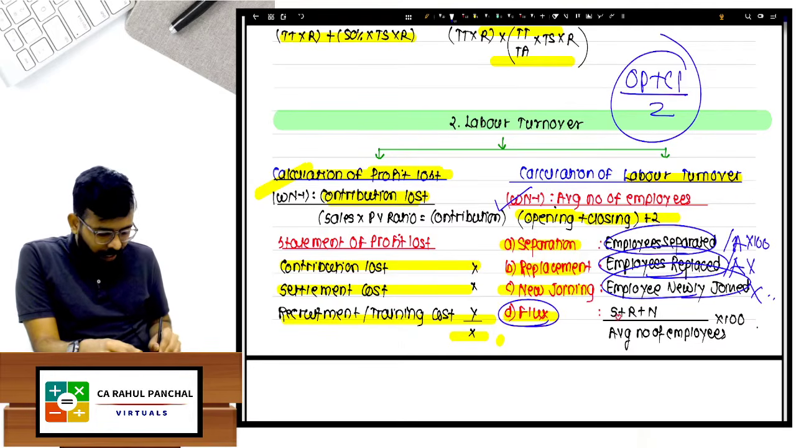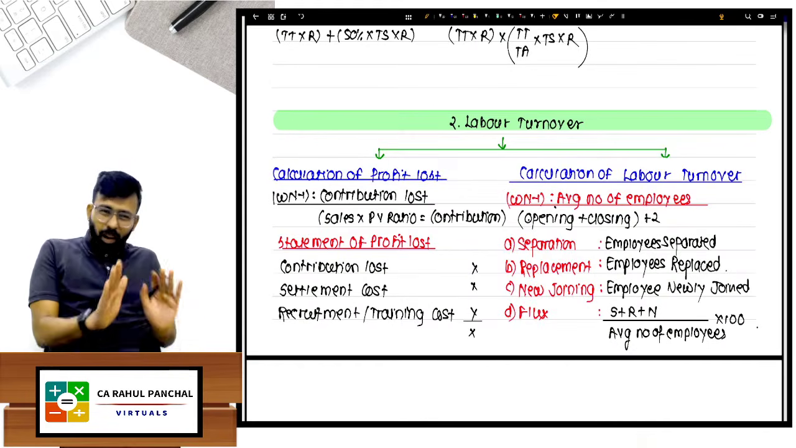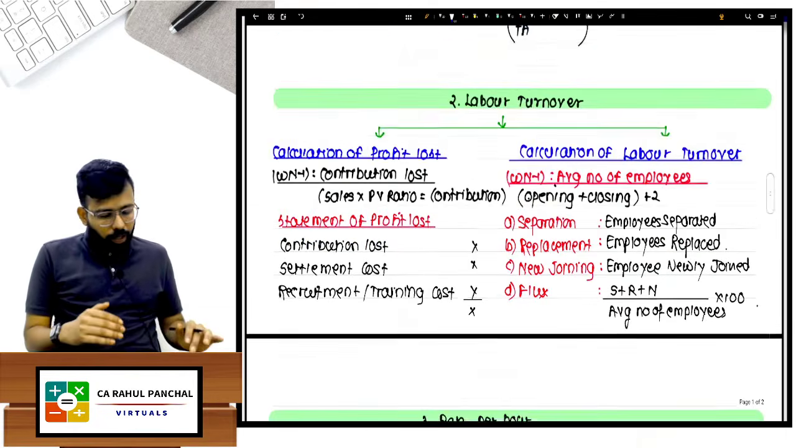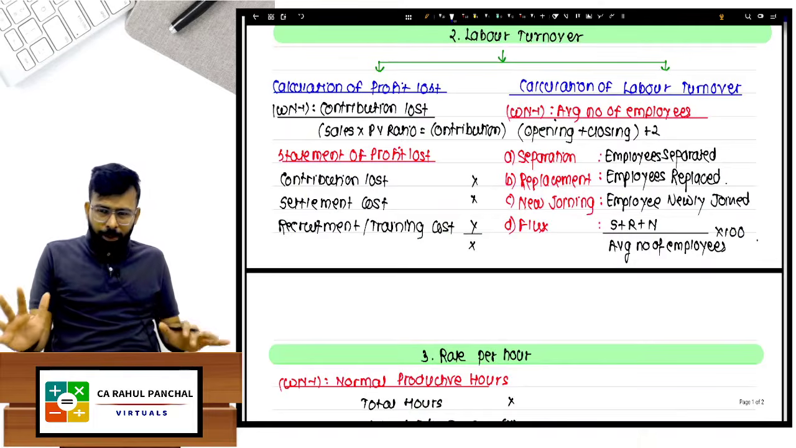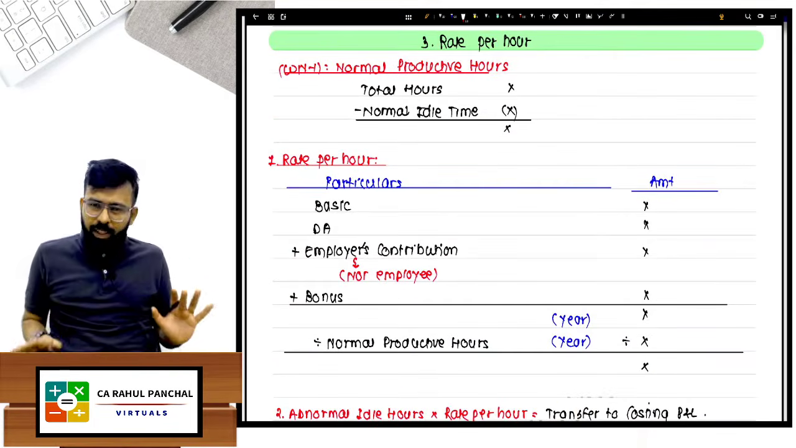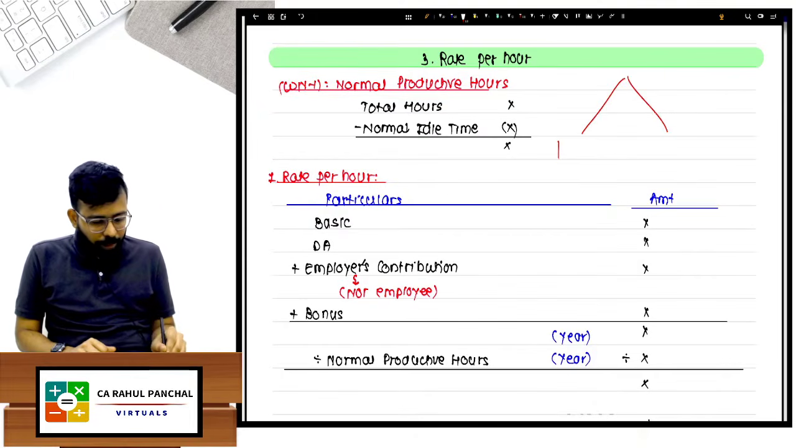And अगर flux का rate निकालना है, separated plus replaced plus new joining, ऊपर के तीनों first three you have to add, divided by average into 100, and you will get this answer. Okay, so that's quite understandable. Okay, now so that was all about your labor turnover wala part. So that is understandable. Formulas is something that you will have to understand. Now, first part I am done with is labor cost, then I am done with the labor turnover.